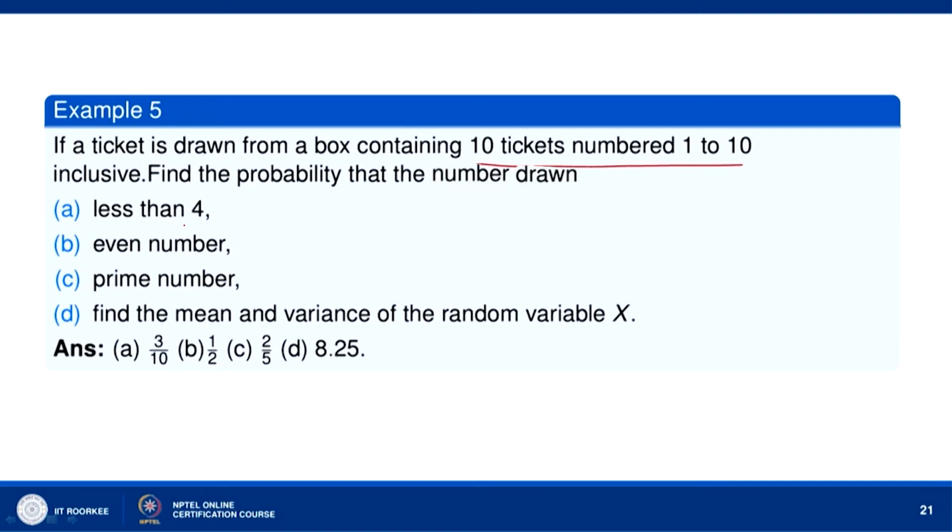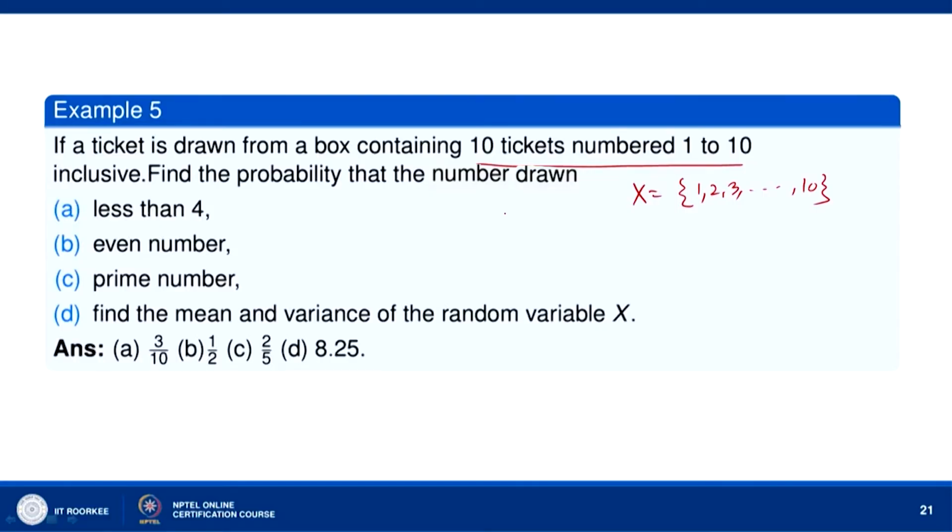When we draw a ticket from the box, x takes values 1, 2, 3, 4, 5, 6, 7 and so on up to 10. Each number has the same probability; they are all equally probable of being drawn. So it is the case of a discrete uniform distribution.